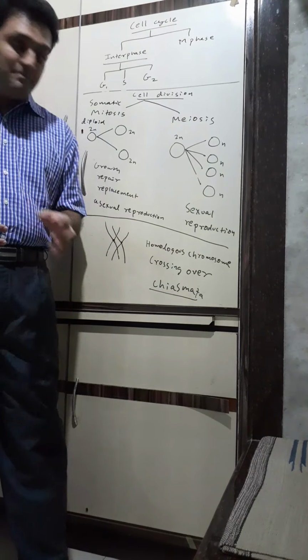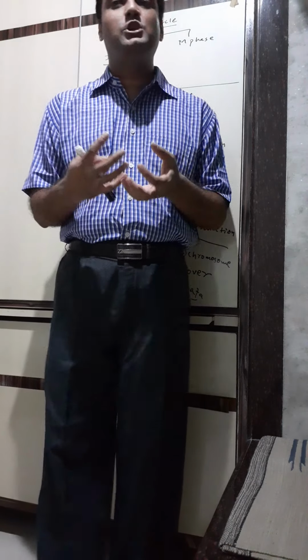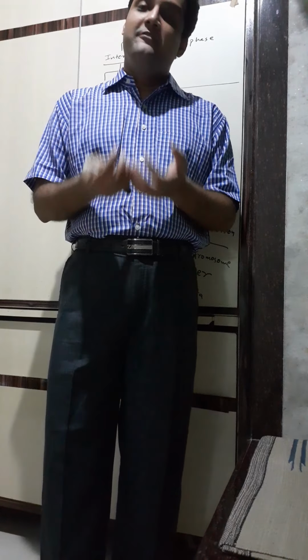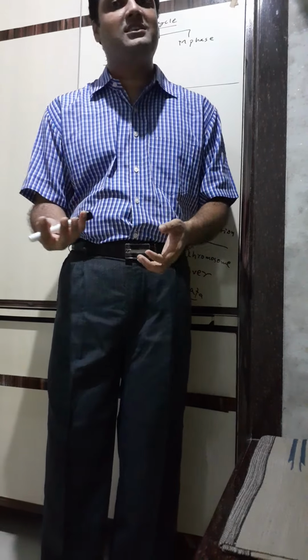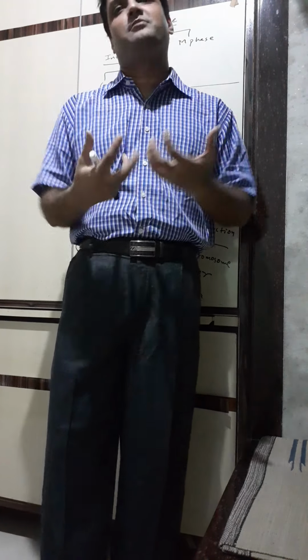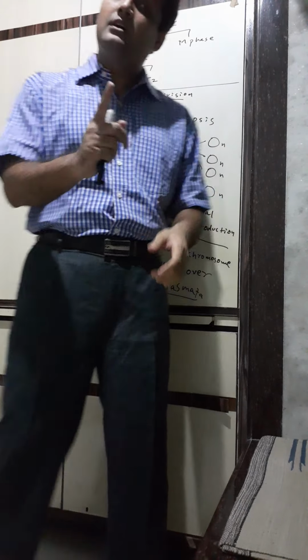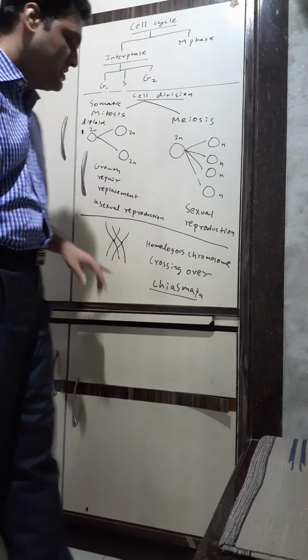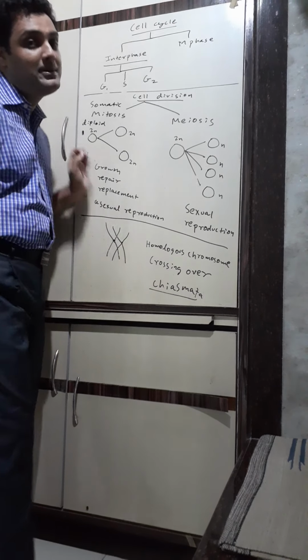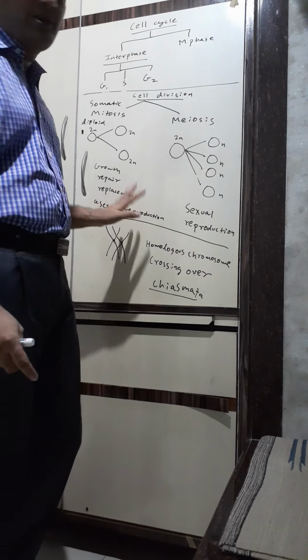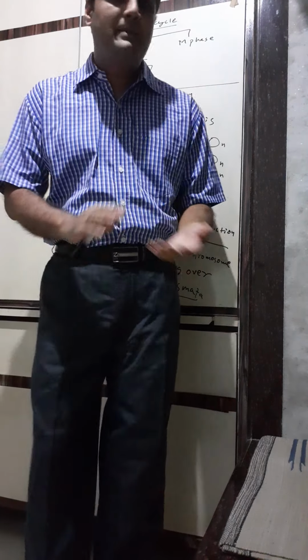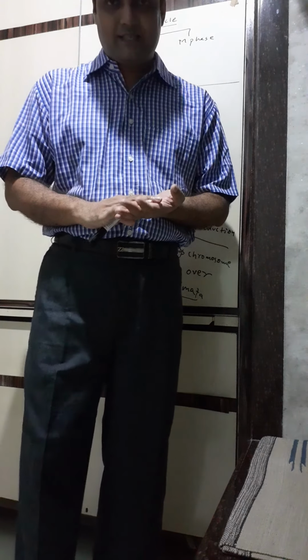In meiosis, because of this genetic recombination, you will get variations. Variations means the next generation will have certain characteristics which are different from the parents. So this variation occurs only in meiosis. Crossing over and chiasmata formation occur only in meiosis, not in mitosis. I hope you've understood, children, the basics of mitosis and meiosis. Okay?